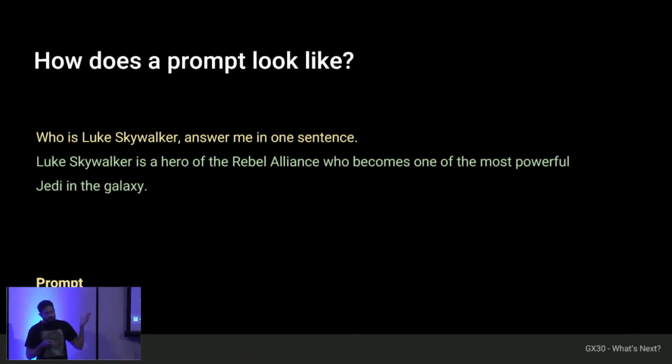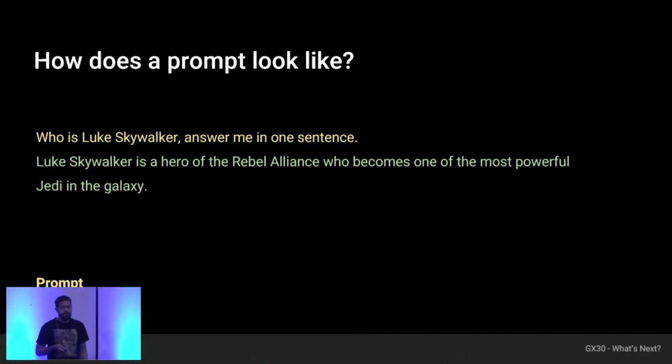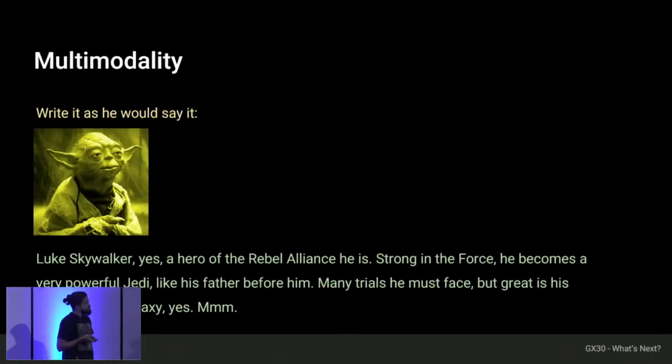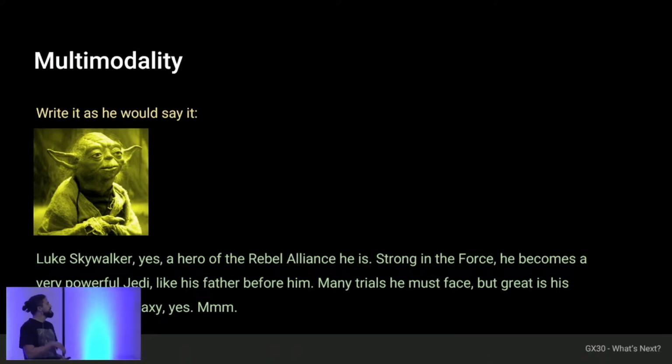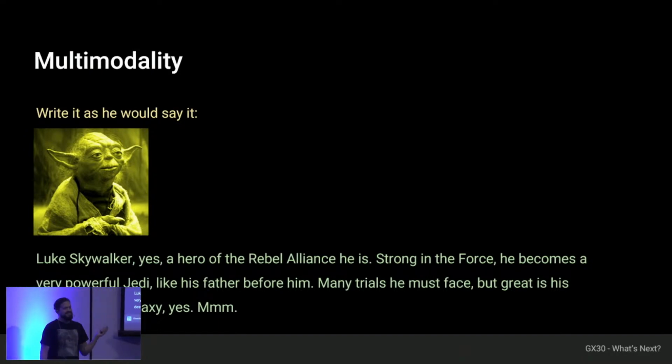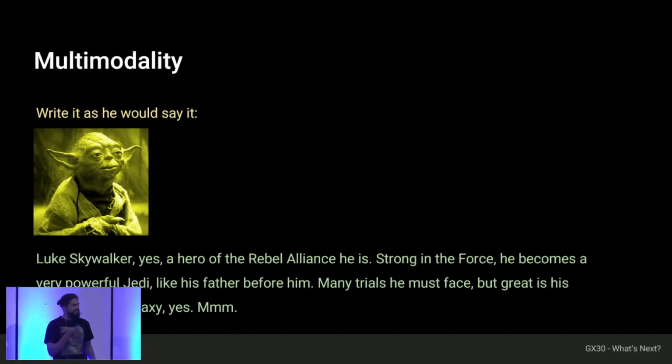Now, this is specifically text, but recently new models like GPT-4 Vision have come out that also include images. I literally passed this on to ChatGPT as well. I asked it to write that answer as he would say it. I didn't explain who that character is, I didn't explain how he talks, but the model understood the concept of who he is and rewrote it for me. That's something I'm not going to read out loud, but it's like Master Yoda would say it.